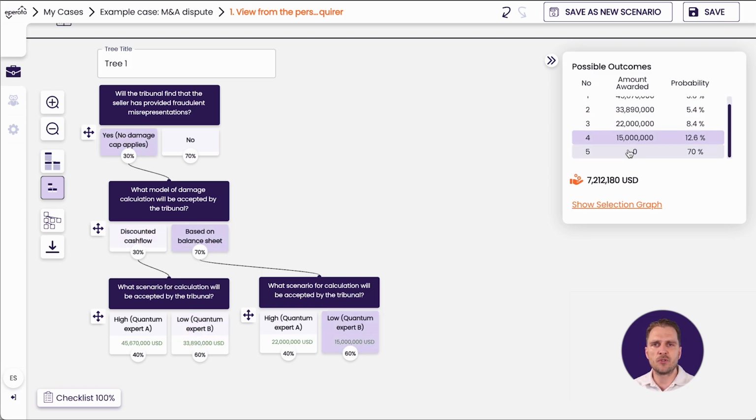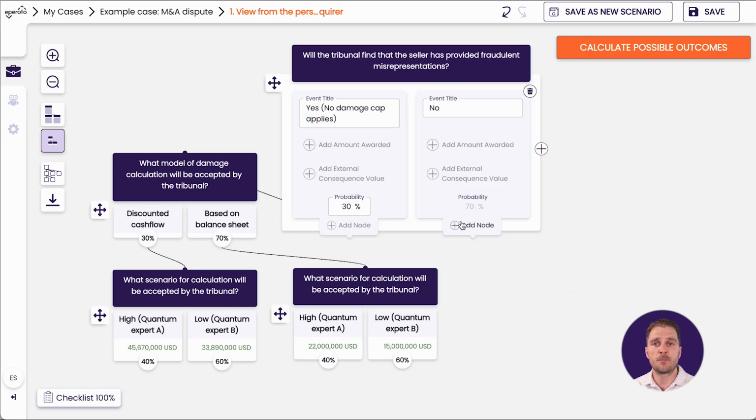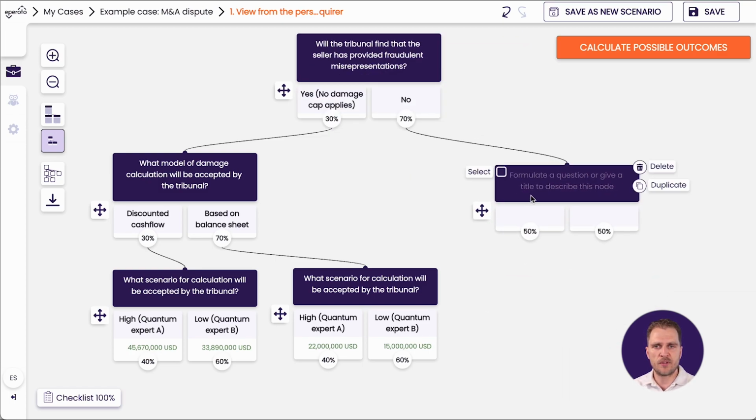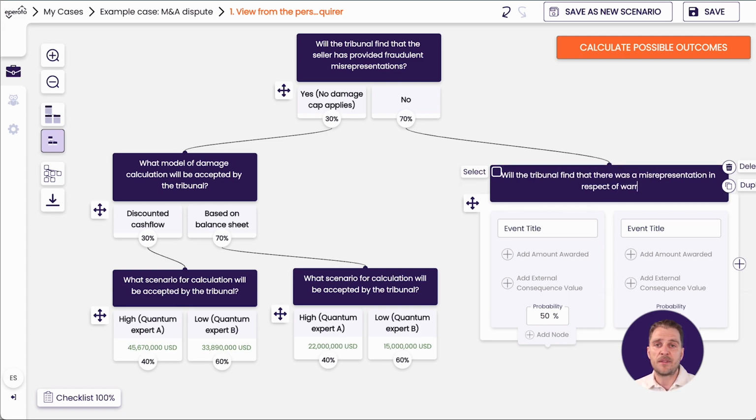But our assessment doesn't end here. Regular misrepresentations made in the purchase agreement would also lead to the seller being held liable. So we go back and ask, will the tribunal find that there was a misstatement in respect of warranty item 2.4, which would be the relevant warranty item in the agreement?